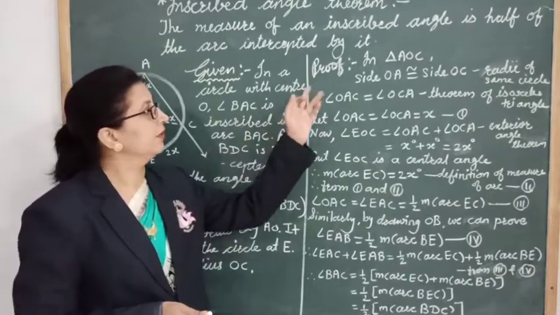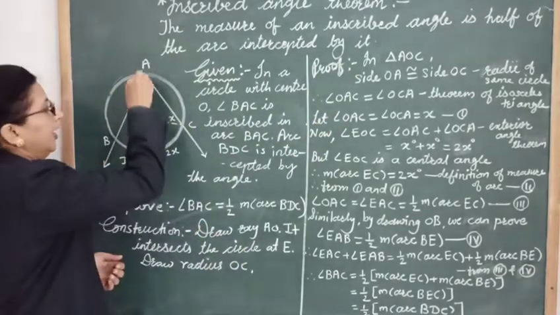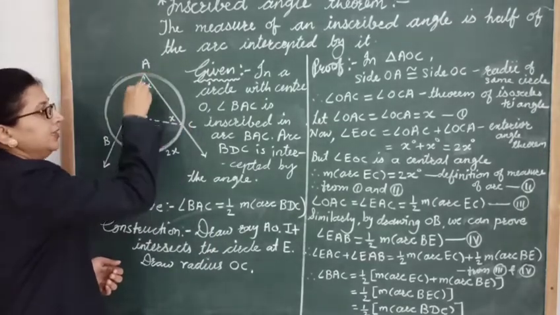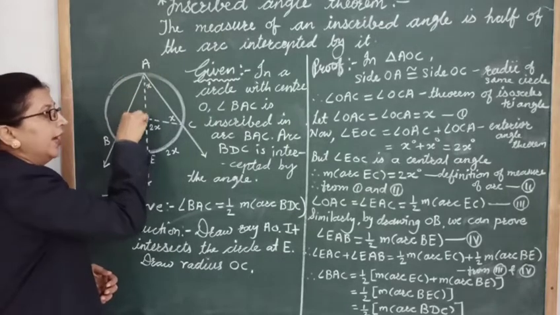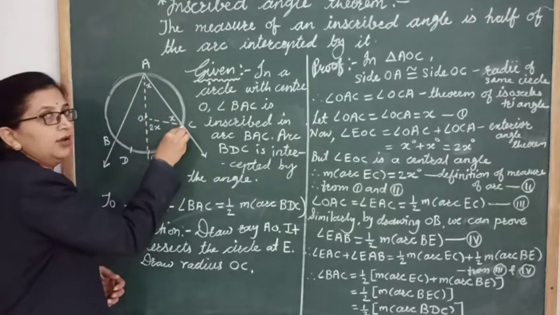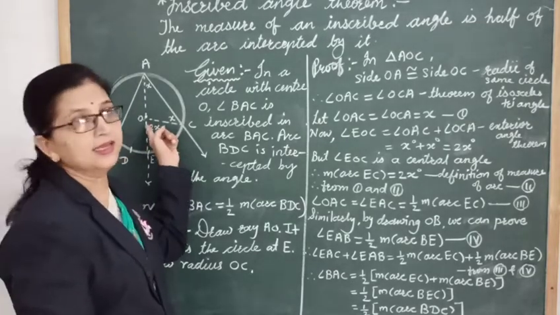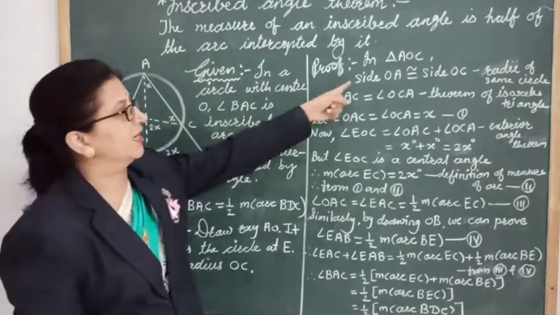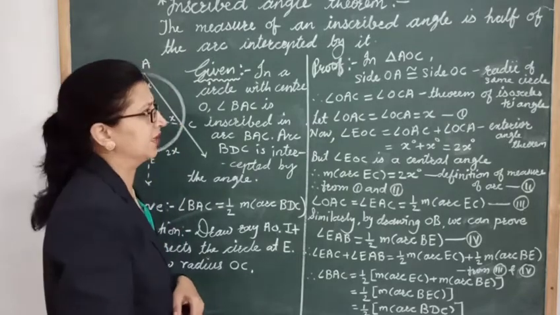Now in the proof, consider the triangle AOC. In this triangle AOC, we can say that side OA is equal to side OC, right? Why? Because these are the radii of the same circle. Side OA congruent to side OC, radii of same circle.